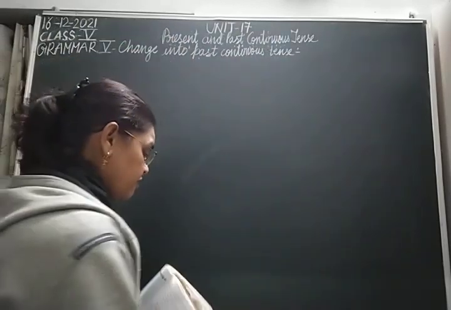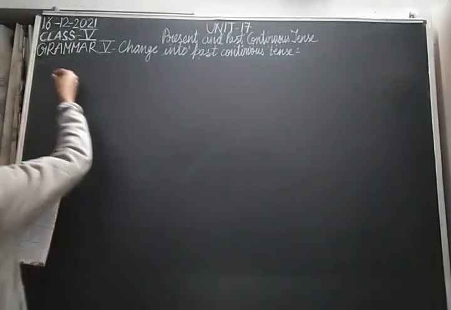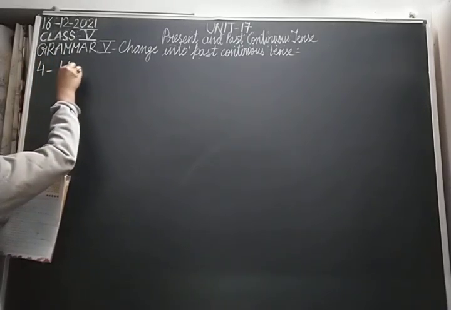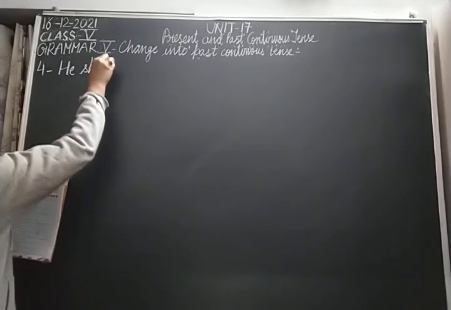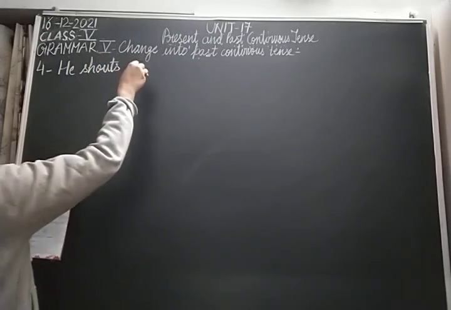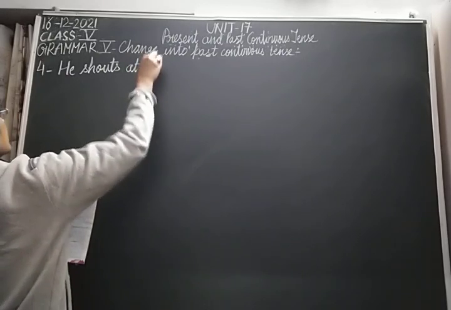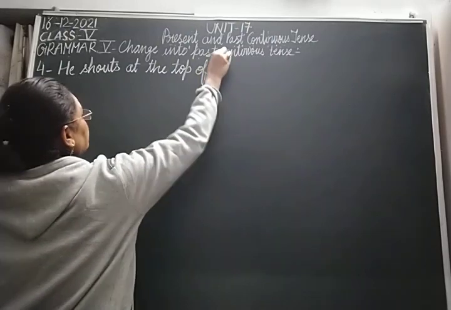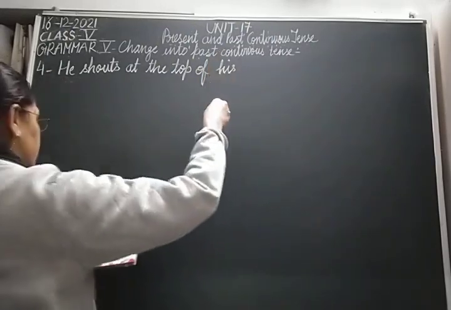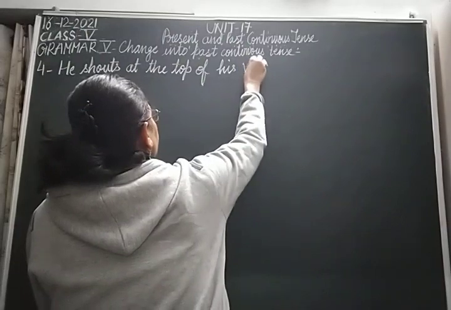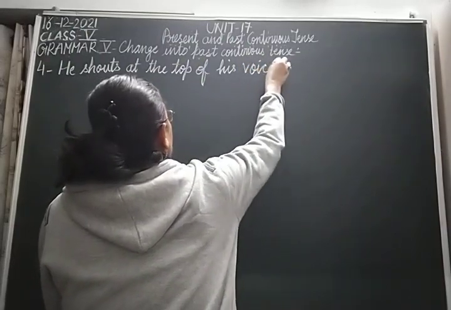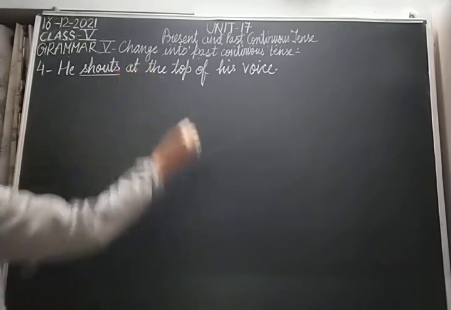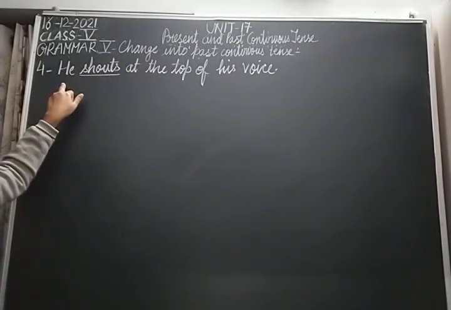Now I'm going to start with the fourth one. And children, the fourth sentence is he shouts at the top of his voice. Now, the first thing we need to do is identify and underline the verb. The verb is shouts. The subject is he.